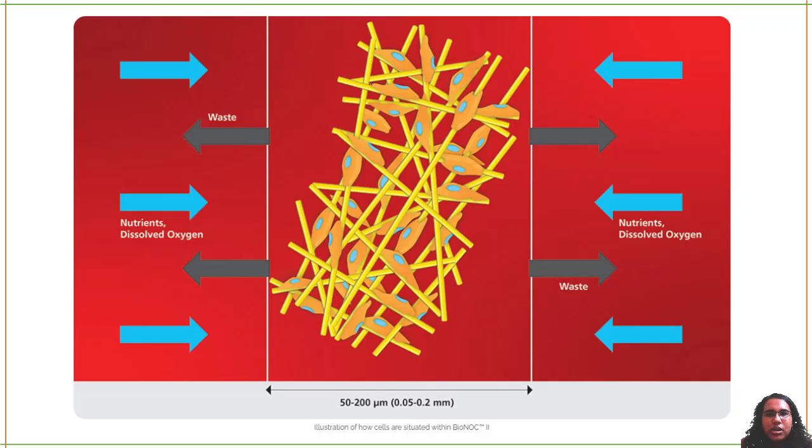This yellow color straw-like structure is the matrix, and these are the cells which are attached to the matrix and they are growing. So nutrients can dissolve in these microcarriers and macrocarriers, and the cells will take them up, and any waste material they are releasing can go out of it.